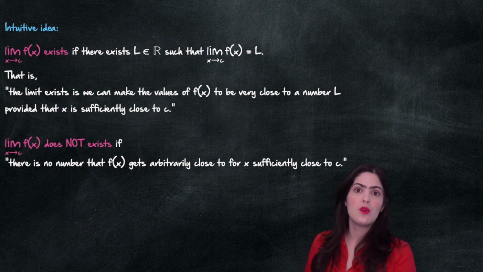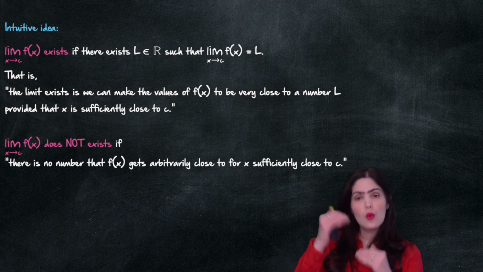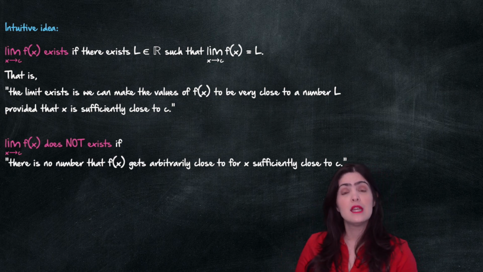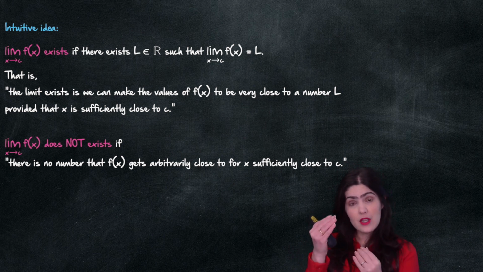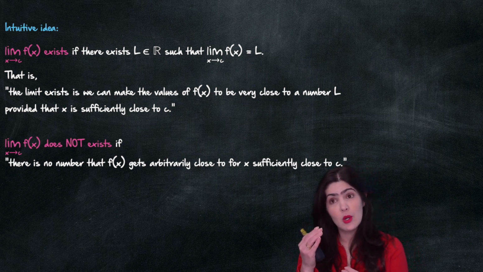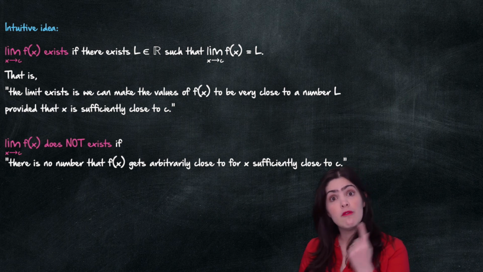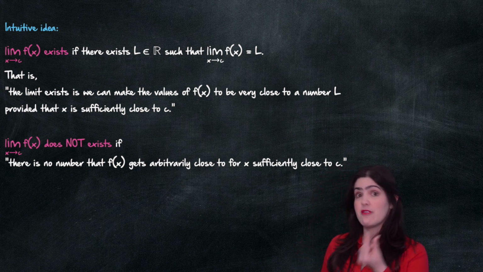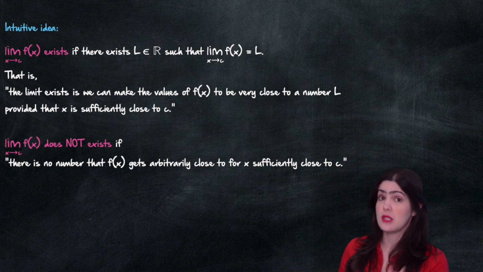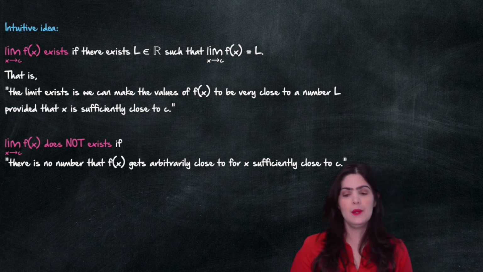As we saw with the example of the two one-sided limits being different, it was impossible for the values of my function to be very close to a single value for values of x that are very close to, in that case, 0. Okay, so that is the idea of the limit not existing.